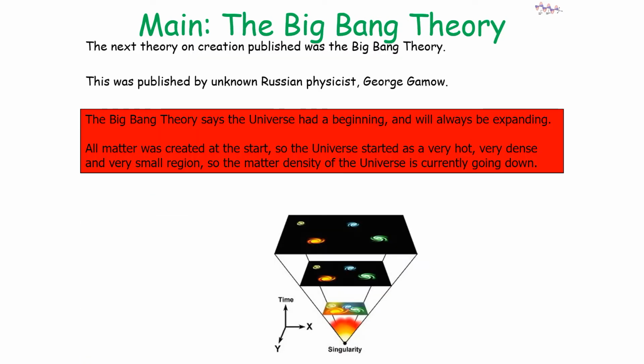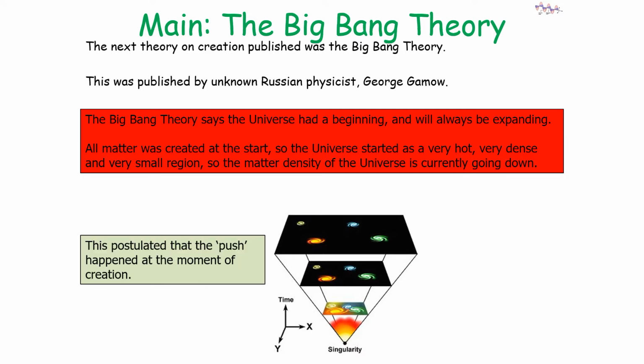Now the next theory to be published on creation was the Big Bang theory. Now this was published by unknown Russian physicist George Gamow. The Big Bang theory says that the universe had a beginning and will always be expanding. So all the matter was created at the start, so the universe started as a very hot, very dense and very small region, so the matter density of the universe is currently going down. So this postulated that the push happened at the moment of creation.